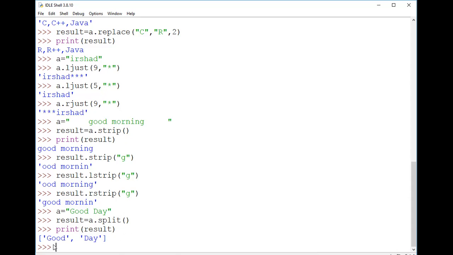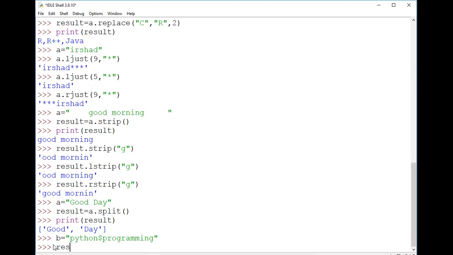But for example, if I take another string where I'm writing Python programming, you can observe that Python and programming have been separated with a dollar symbol. That acts as a separator, which separates Python and programming, but ultimately it is a single string. Now using the split method, I can separate that. So here I'm using result equals, with B as the source string, and I'm using the split method here.